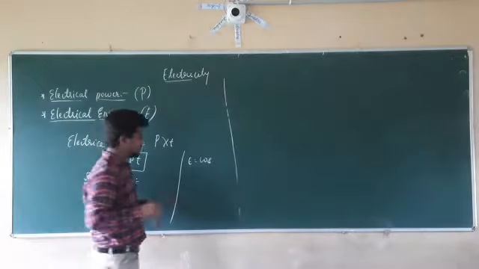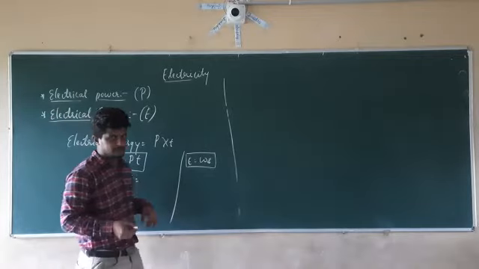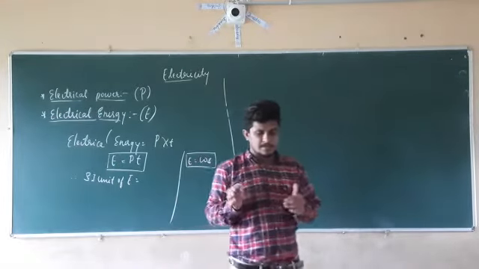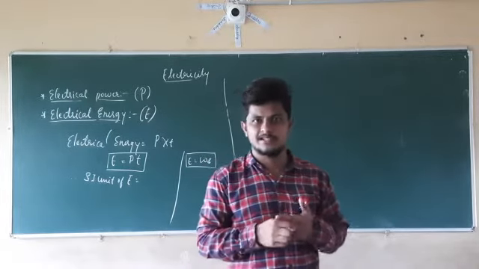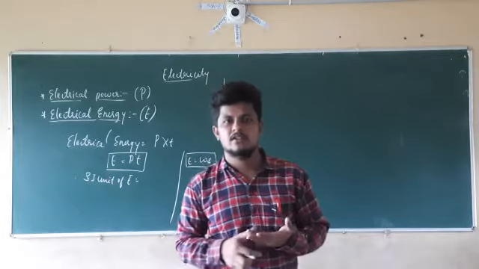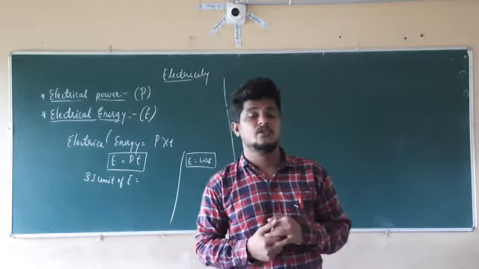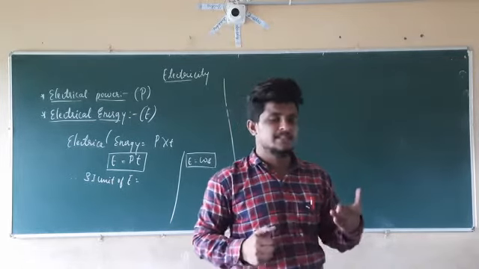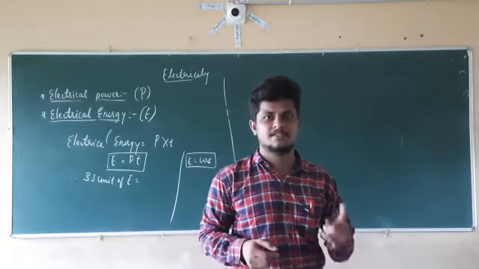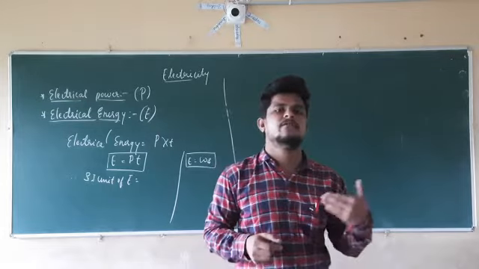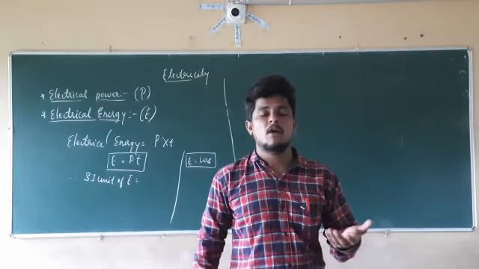Watt second. But this is not the SI unit of electrical energy which we are going to use in this chapter. Is it possible that we use only one equipment in our home, our schools or our factories? No, it is not possible. We use a number of equipment. There may be 10 or 15 bulbs, 5 to 6 fans, a refrigerator, an iron box, coils. Those things have different powers as well as different amounts of energy consumption.